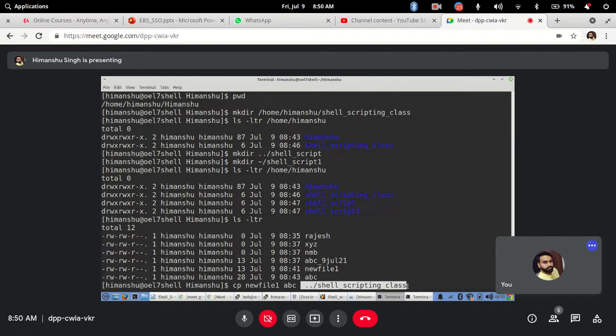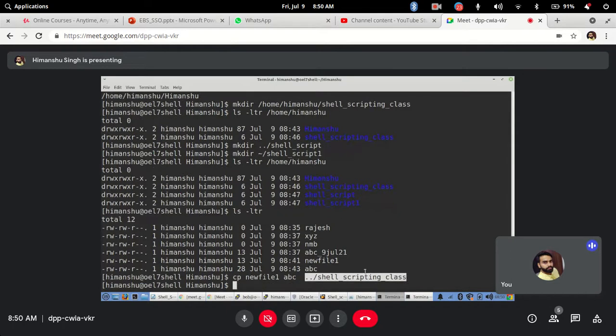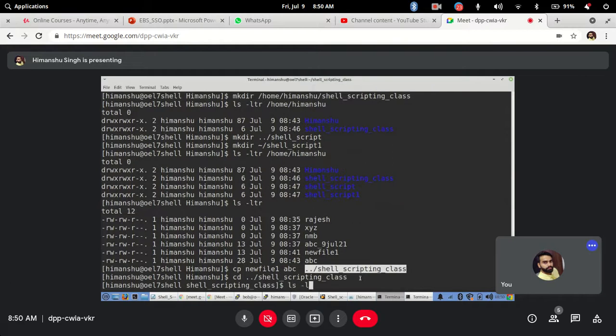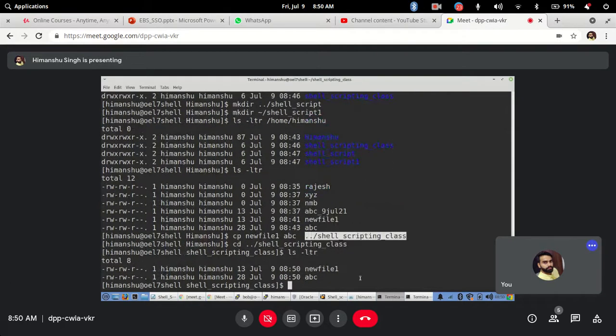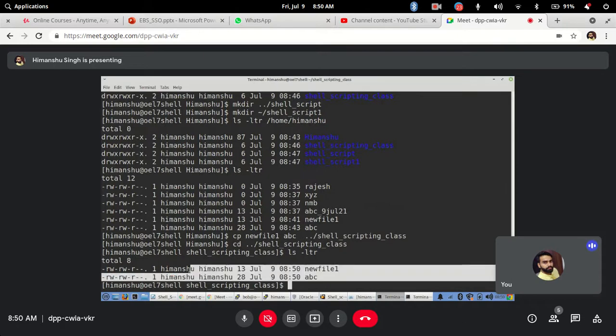If I hit enter, it has copied to my shell scripting class. If I go there, see, the two files are copied. Whenever it gets copied, because I have not used any options to preserve the timestamp, it has been created with a new timestamp.